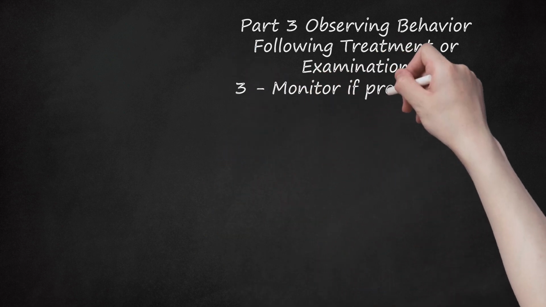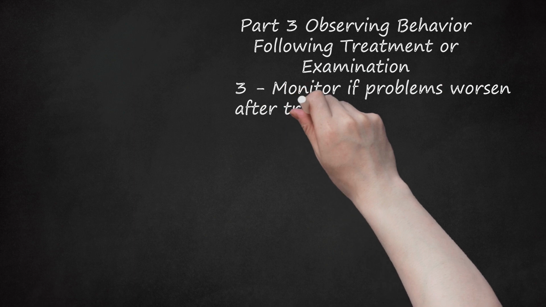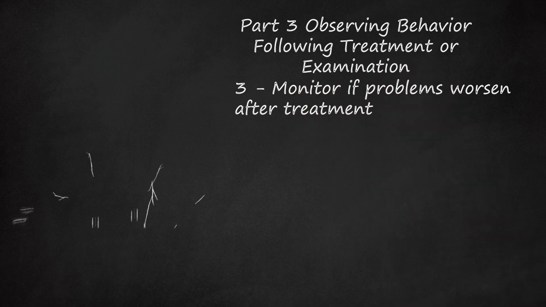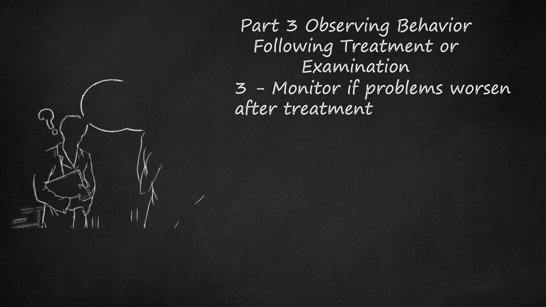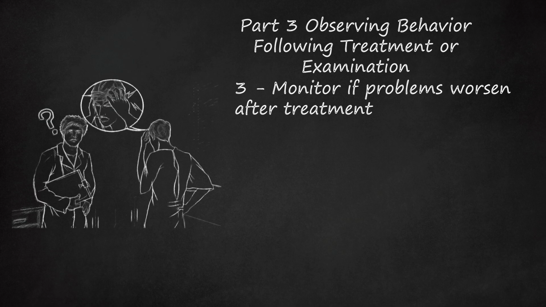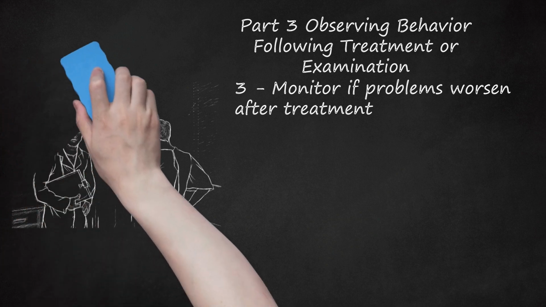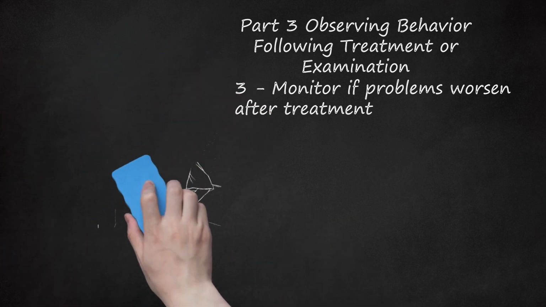3. Monitor if problems worsen after treatment. If an individual receives treatment and then the symptoms worsen, it can be indicative of Munchausen syndrome. The person may come back after treatment and say that symptoms have worsened for no apparent reason. There may be no apparent medical cause for the symptoms. Additional symptoms may spontaneously appear after treatment that appear unrelated to the symptoms being treated.